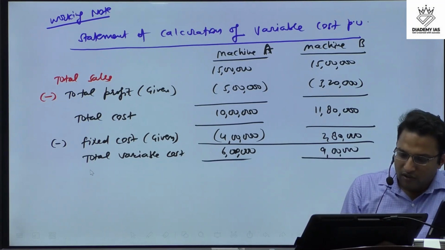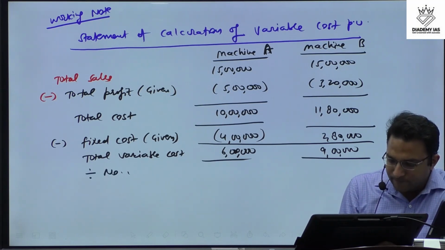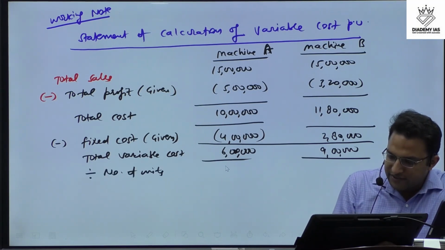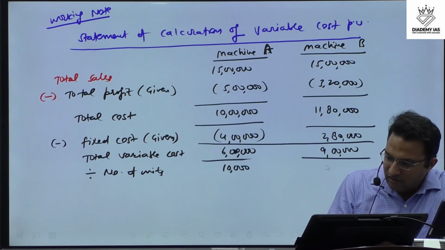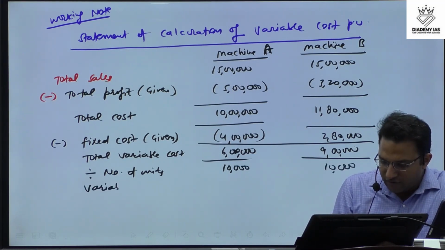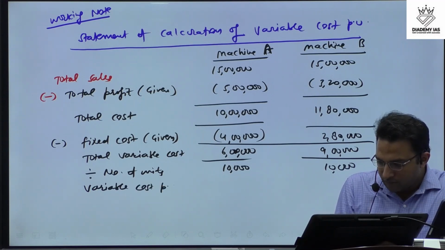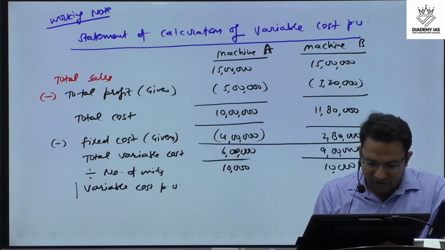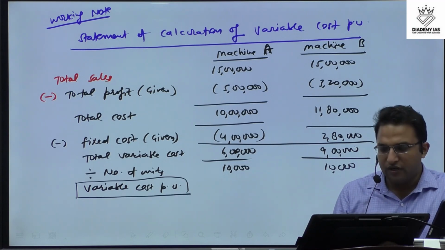Okay, now we have the number of units in both the cases, 10,000 and 10,000, so we get the variable cost per unit. That is what we are calculating, yes or no? The variable cost per unit is our target.